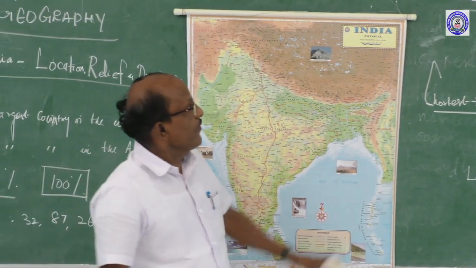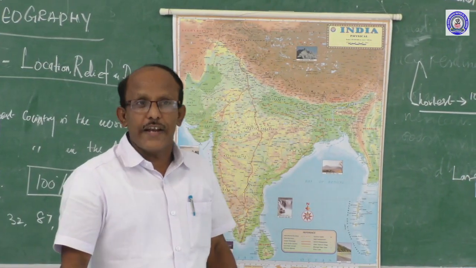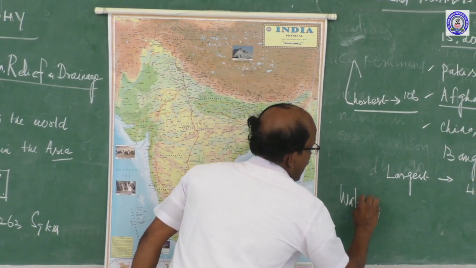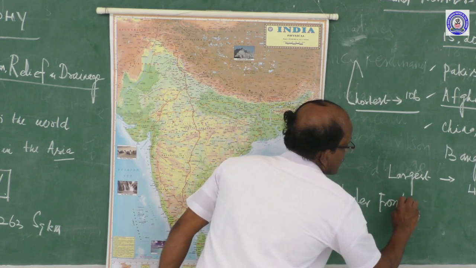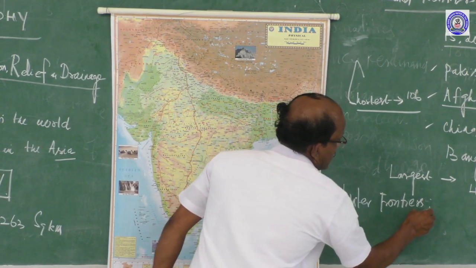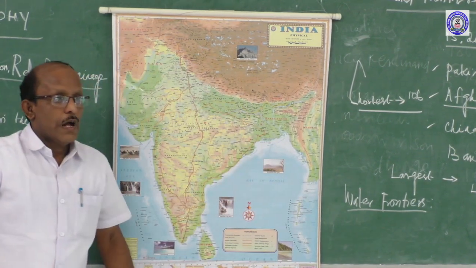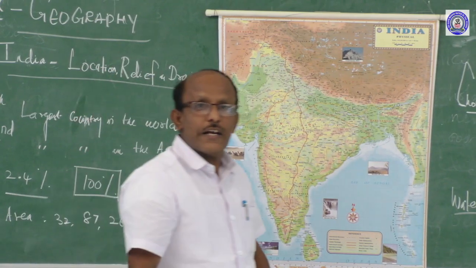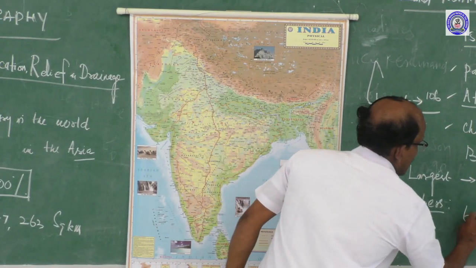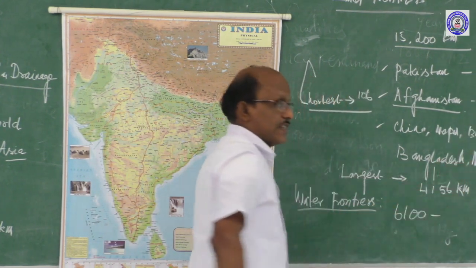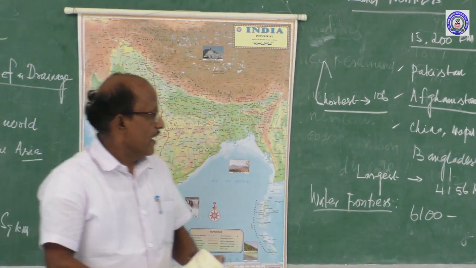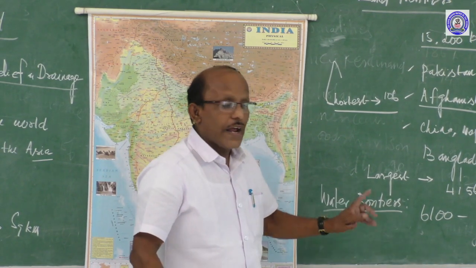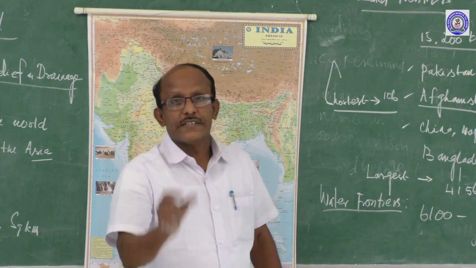Next we will go on. So far we have seen the land frontier. Then we will go to the water frontiers. India's coastline is 6,100 kilometers. The length of India's coastline covers 3 sides.